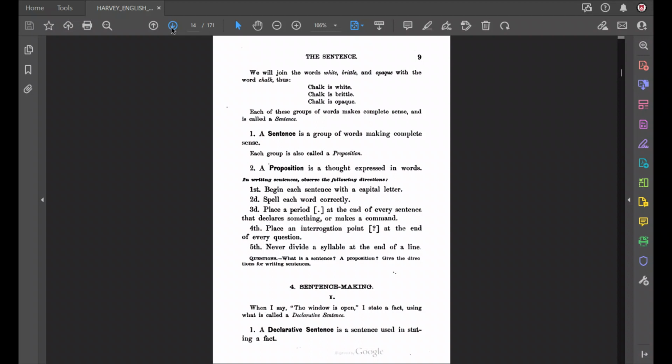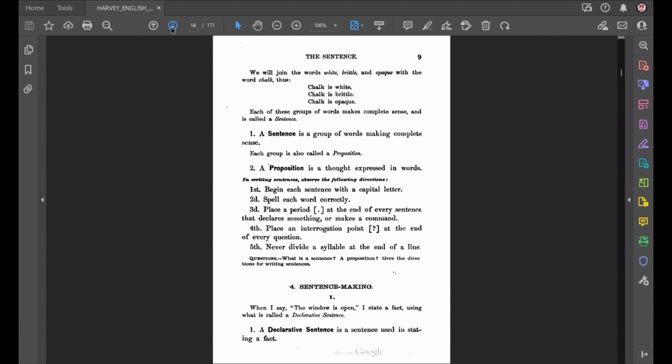Second, spell each word correctly. Spell each word correctly. Words, spoken words are symbols of ideas. Written words are symbols of spoken words. If you write the word wrong, you are not writing the right sign for that spoken word. You have to write and spell words correctly.